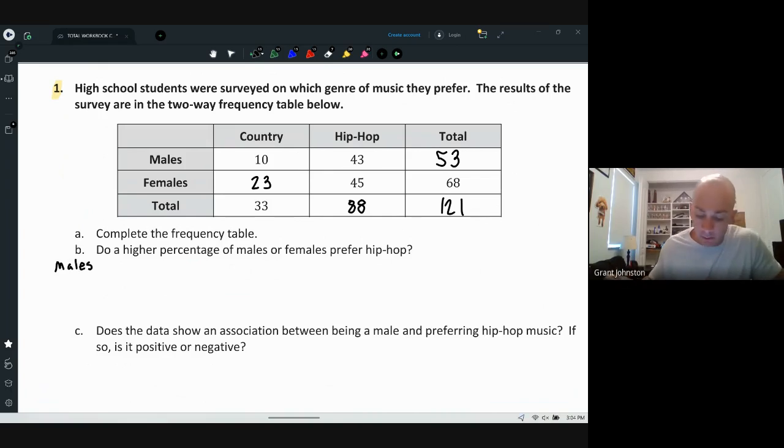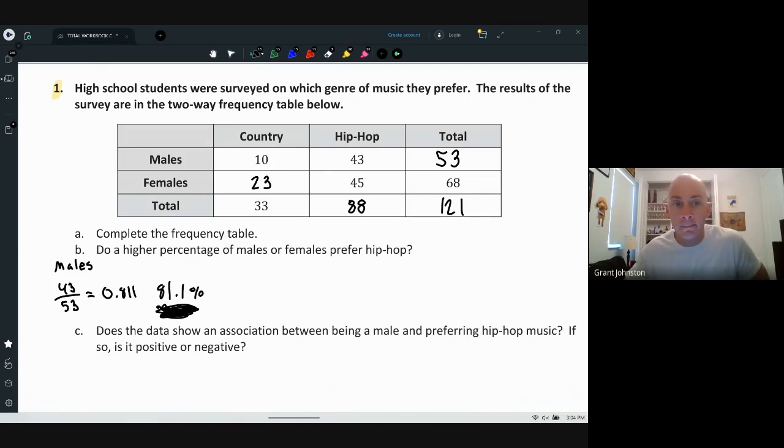Okay, so males, 43 out of 53 prefer hip hop. So 43 divided by 53. I got 0.811, and I'm going to convert it to a percent because I like percentages better. So males, I got 81.1% prefer hip hop.